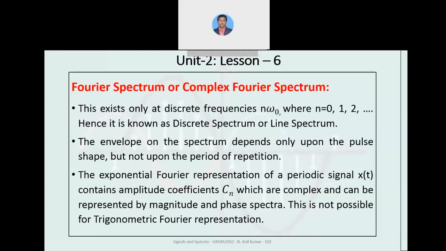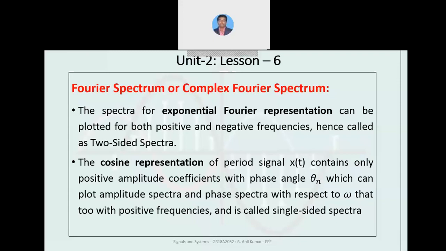Due to this reason, for the trigonometric type of Fourier series, we can't obtain both magnitude and phase spectrum, because we can't obtain the phasor values for the trigonometric type Fourier series. That is why we are going to discuss only the exponential. And as the exponential is itself complex in representation, we call it the complex Fourier spectrum.